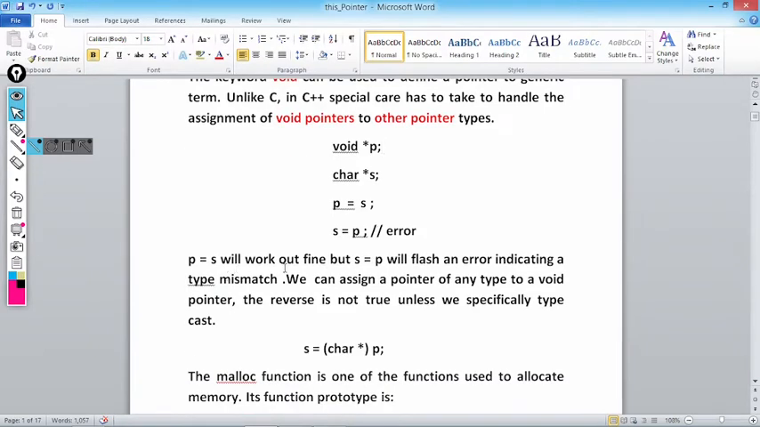P equal to s will work out fine, but s is equal to p will flash an error indicating a type mismatch. Why? Because p is a pointer to void, whereas s is a pointer to a character. But in the above statement, when we write p equal to s, the compiler doesn't give us any error. Why? Because p is a pointer that can be casted into any type of pointer. That is why p is equal to s is working fine, whereas s is equal to p is flashing an error. We can assign a pointer of any type to a void pointer. The reverse is not true unless we specifically typecast.